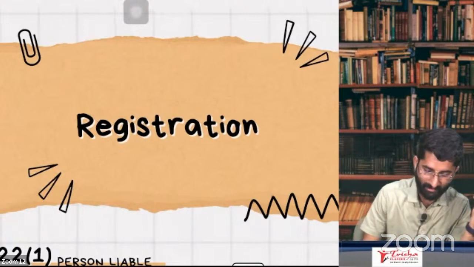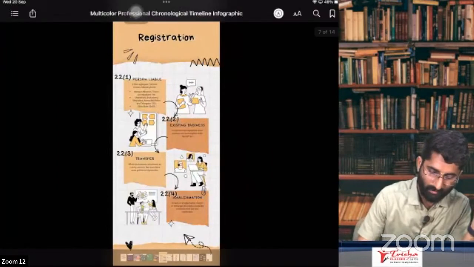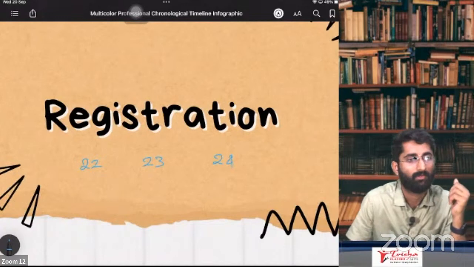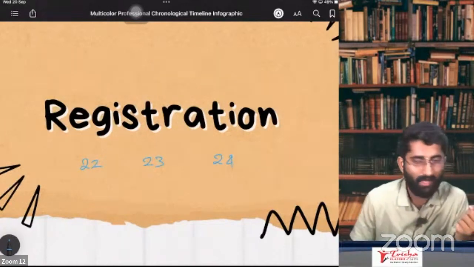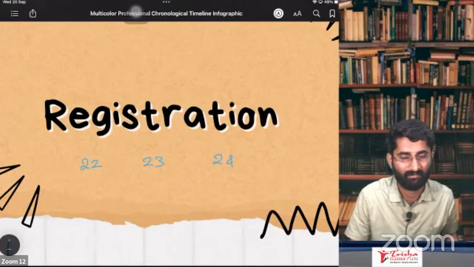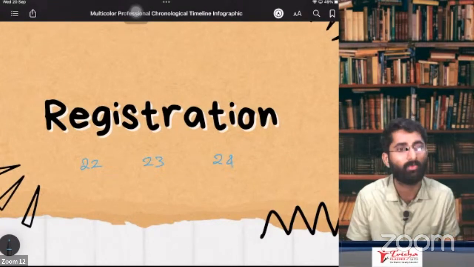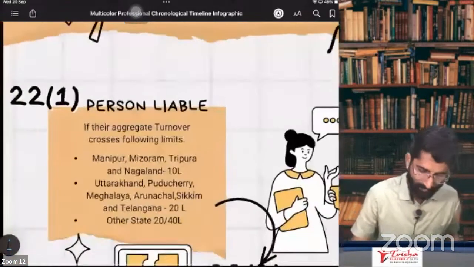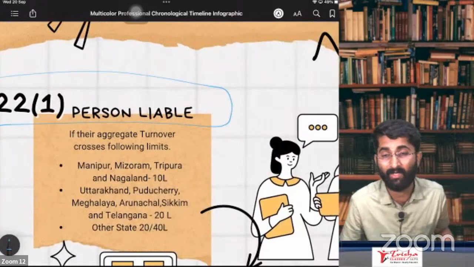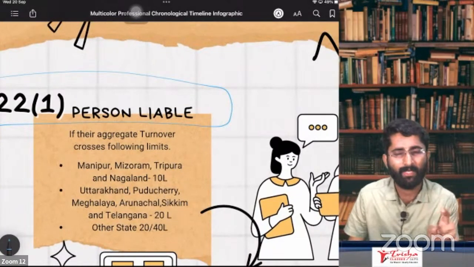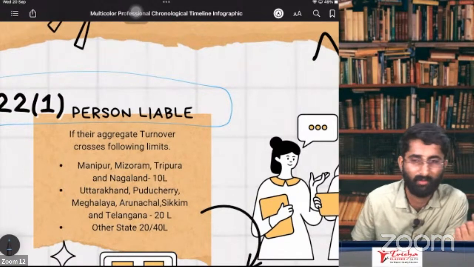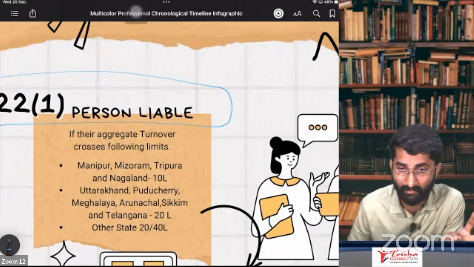For that, we have to discuss section number 22. Section number 22, 23 and 24: who are required to take the registration, who are not required to take the registration, and who are compulsorily required to take the registration. That we are discussing under section number 22. Section number 22, subsection 1. First, we will say who is required to take the registration. Especially, very important one is section number 22, subsection 1, who are liable.